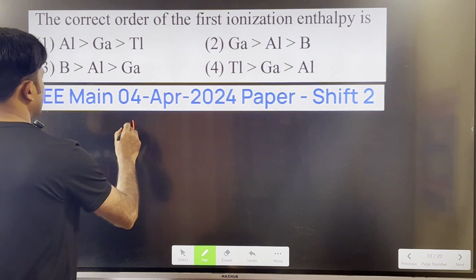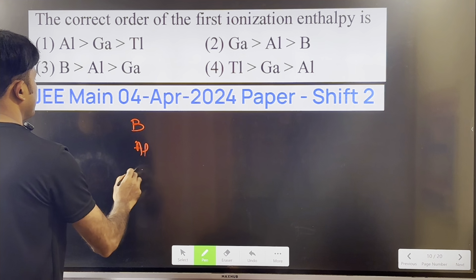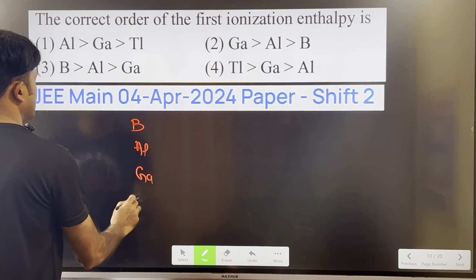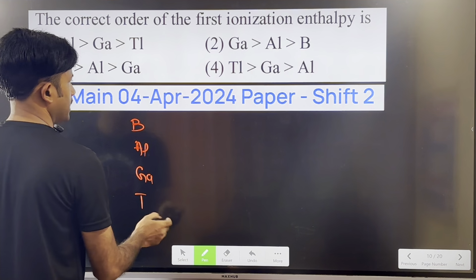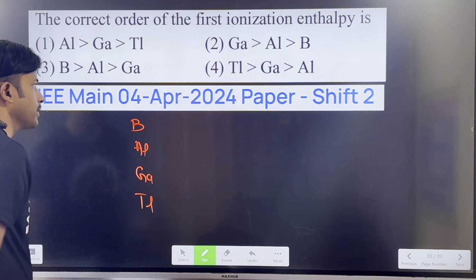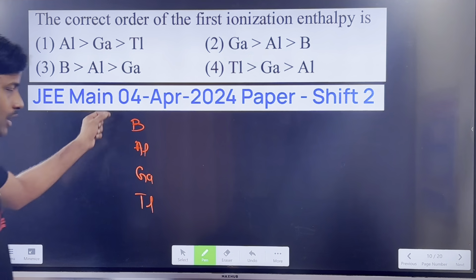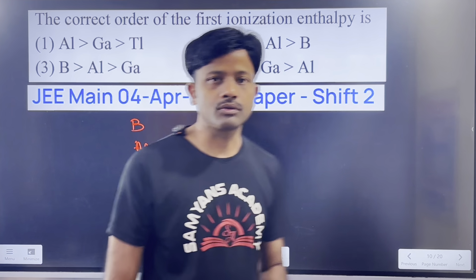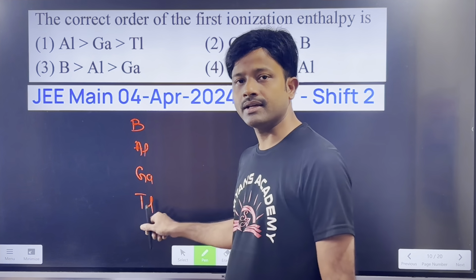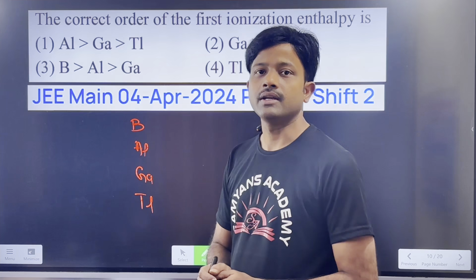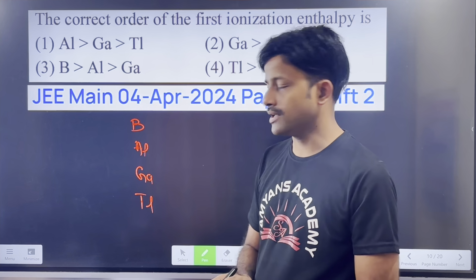family. Okay, now you see this is boron, aluminium, gallium, indium, thallium. Here we have the thallium. Okay, but down the group, what happens? Down the group, size increases, ionization energy decreases. But yes, some exception cases are there.